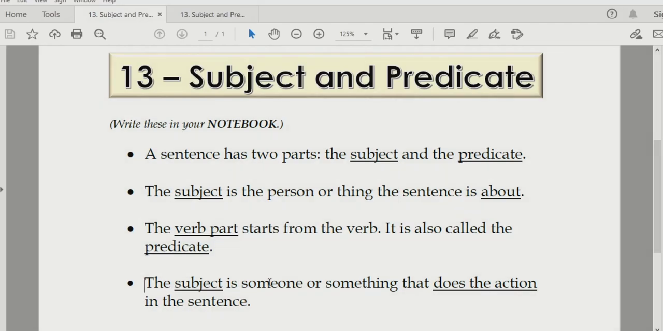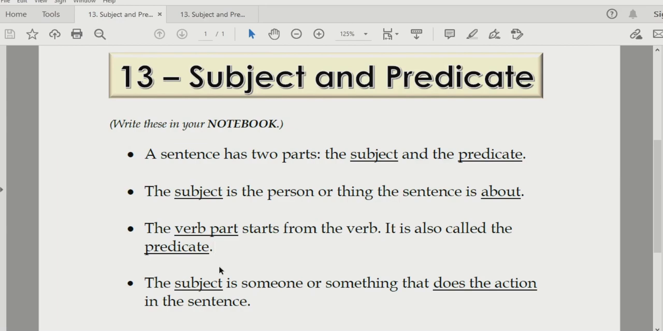The subject is someone or something. That means it can be a living or non living thing that does the action in the sentence. I'll give you a simple example. I am speaking. You already got what is the verb. Am speaking is the verb. So that becomes the verb part, which is also known as predicate.